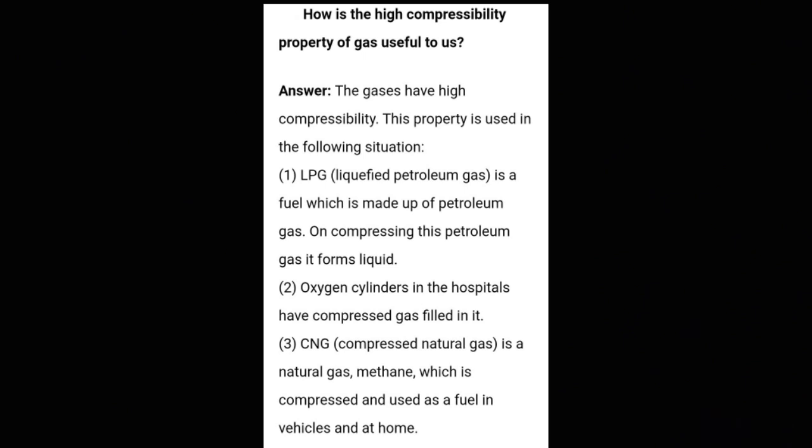Next is oxygen cylinders, which are used in hospitals. You all have noticed they have compressed gas filled inside these cylinders. Next is CNG, which is known as compressed natural gas. It is also a natural gas, for example methane. Methane's formula is capital C, capital H with subscript 4, CH4, which is a compressed gas and it is used as a fuel in vehicles and at home. So these are some examples of compressibility in case of gases. With this we complete this answer also.